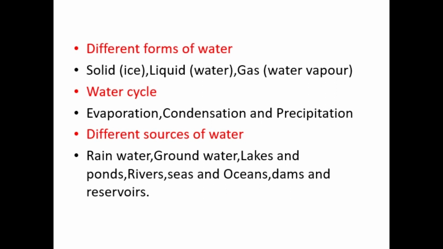Children, today we learned about different forms of water. Solid state is ice, liquid state is water, and gaseous state is water vapor. Next is water cycle. What are the processes involved in water cycle? Yes, evaporation, condensation, and precipitation. Next is different sources of water. What are the different sources of water? Yes, rainwater, groundwater, lakes and ponds, rivers, seas and oceans, dams and reservoirs. I hope you understood today's class.